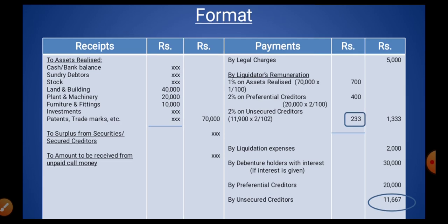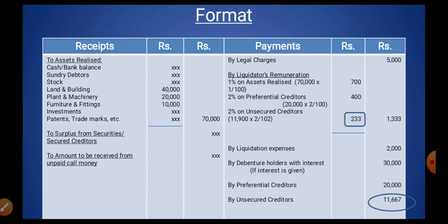On the receipt side, first we have to enter assets realized. In this problem, land and building, plant and machinery, and furniture and fittings are the assets given, and the values are 40,000, 20,000 and 10,000 respectively. The total assets realized will be 70,000. There is no surplus from secured creditors given in this problem, so we leave it. And there is no unpaid call money given in the problem, so we leave that too.